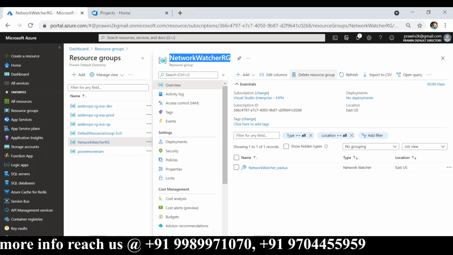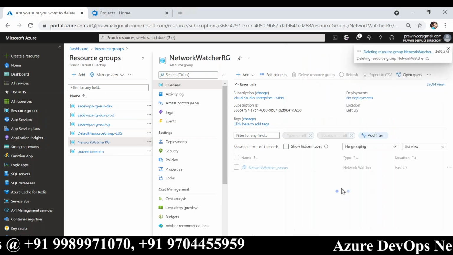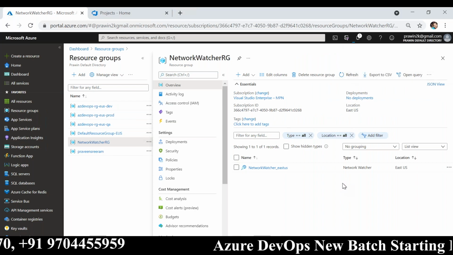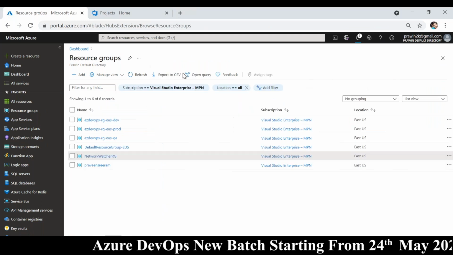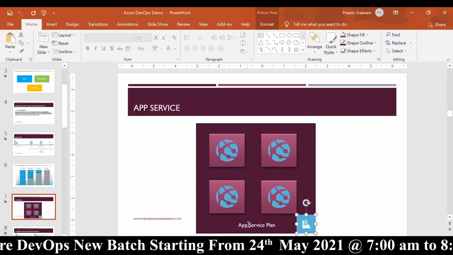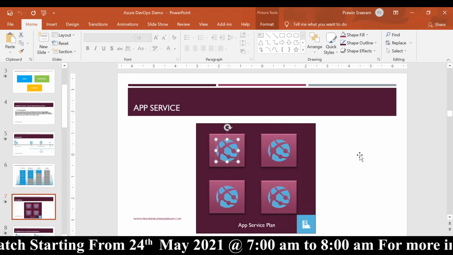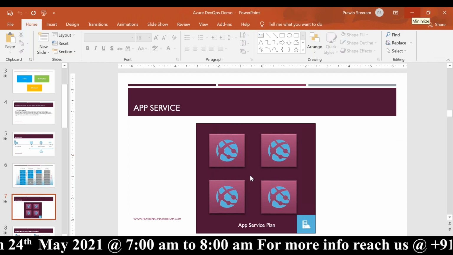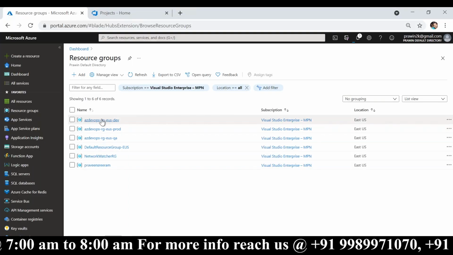So what is a resource group? As the name suggests, it's a group of resources. In Azure, everything is a resource. Now, what is a resource? App service plan is a resource. App service is a resource. Now, before you create this, you should have a subscription first and then a resource group.